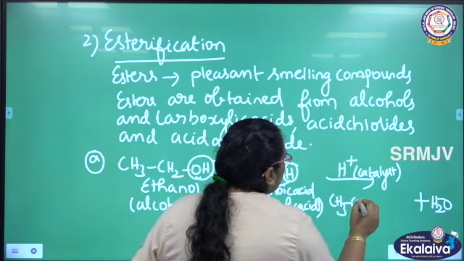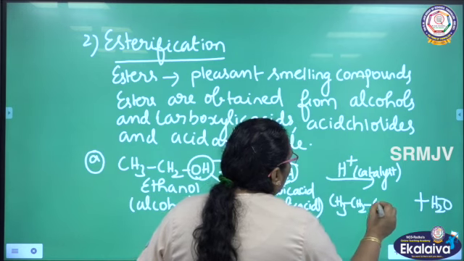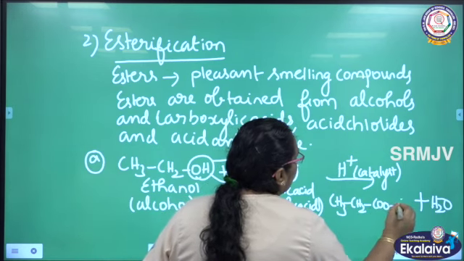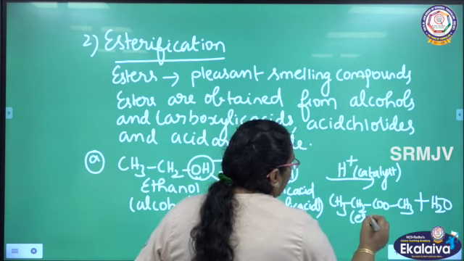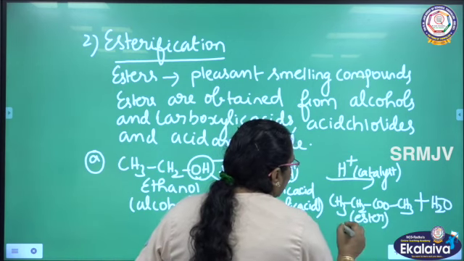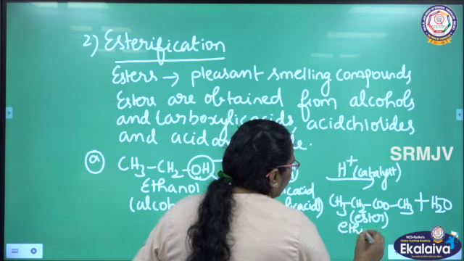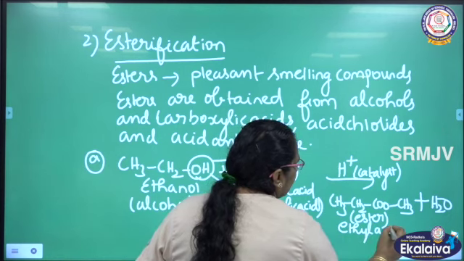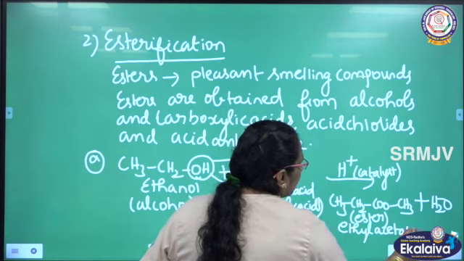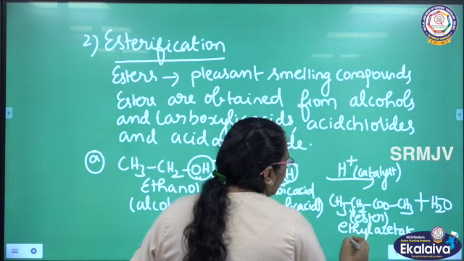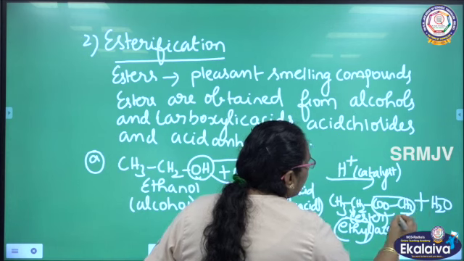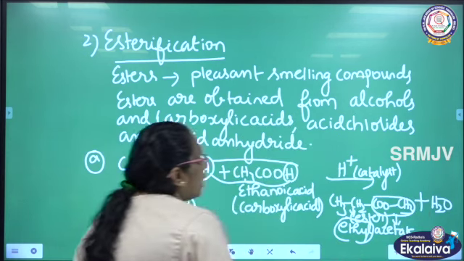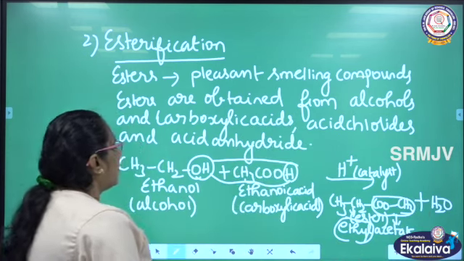CH3CH2COOCH3. What is the name of this compound? It is an ester. Ethyl acetate. This is the ethyl group and this is the acetate ion. So ethyl acetate is the ester I am getting here.